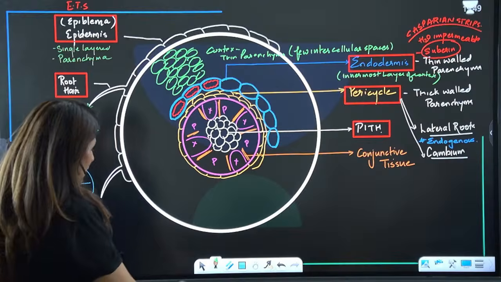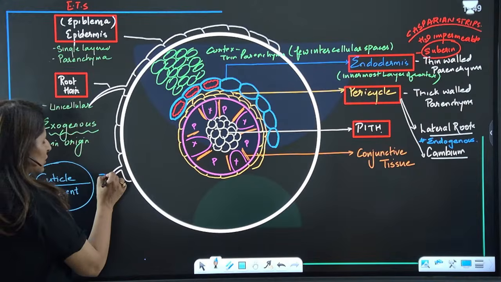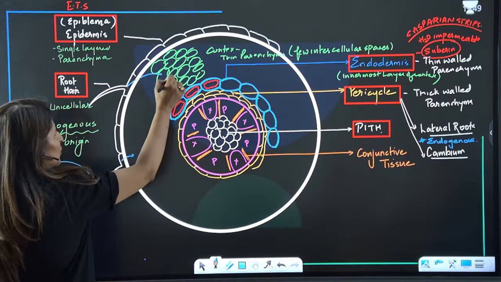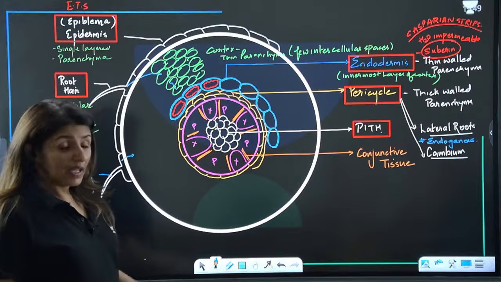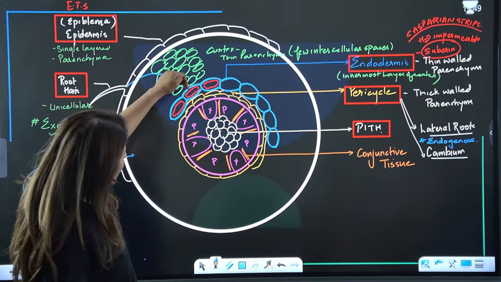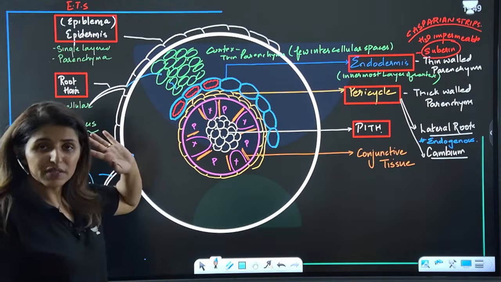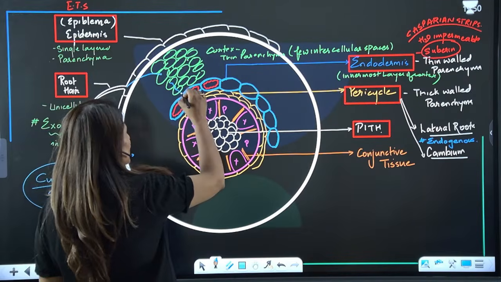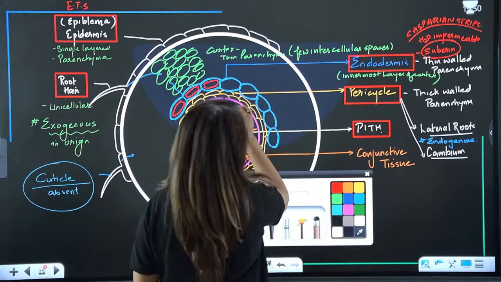Now, how does the water transport occur? First, let's see this. Water will be absorbed through these root hairs and it will enter into the cortex, and from the cortex, guys, it has to go into the deeper layers. But then we have this endodermis. Endodermis has a water impermeable layer, that is called Casparian strips. So water cannot move into the deeper layers through endodermis. Why? Because of suberin. Suberin is water impermeable. So water doesn't get through the endodermis like that. In between the endodermis layer, guys, there are some special cells.